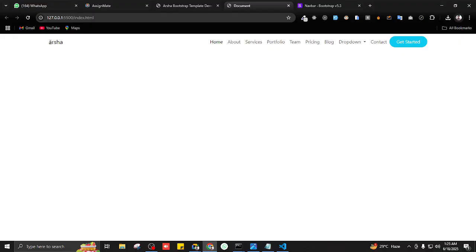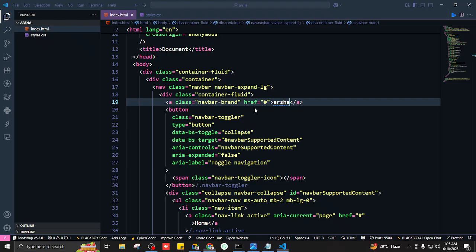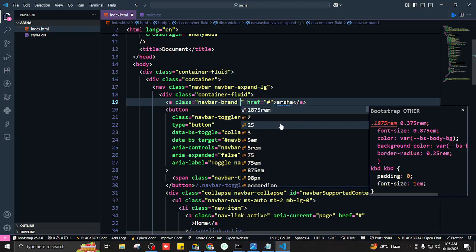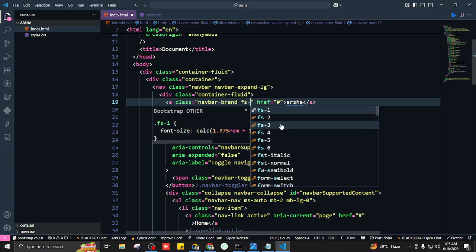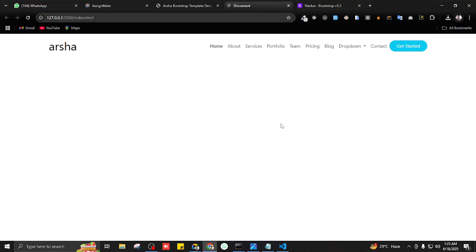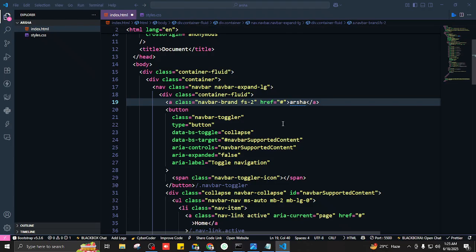Okay, now I want to make it bigger. What's the class? Font size. FS. Yeah, font size. FS, good. And the maximum it goes is 6. But I want to make it bigger, so I'll write FS-1. I think it's too much, FS-1. Let's reduce the size to FS-2.